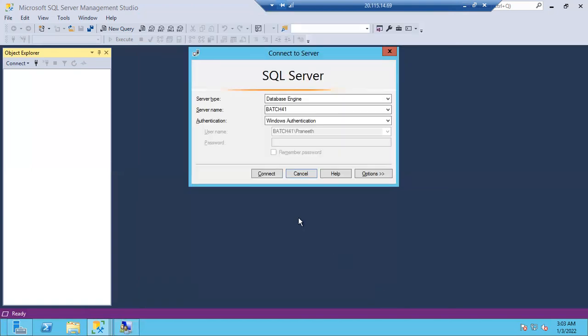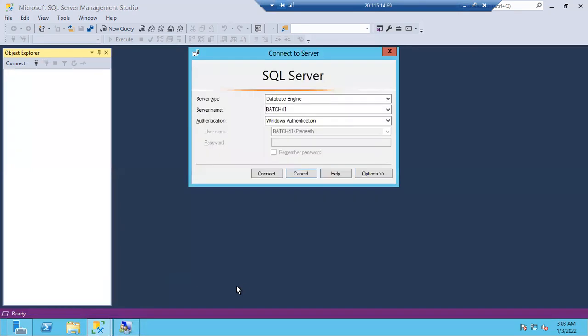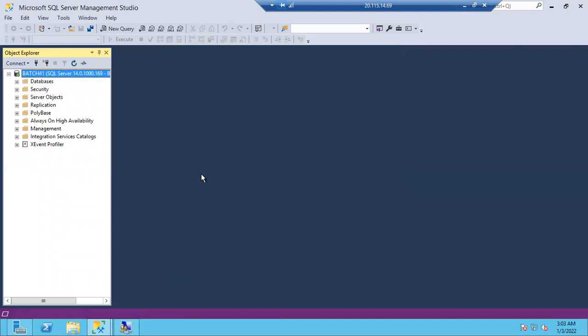The login will be created for Pranit. Okay. So earlier I got an error, right? Now if you see here, the Pranit login is created. You can refresh it and you will get Pranit here. Let me connect to the SQL server using the Pranit login. If I click connect, Pranit can happily connect now.